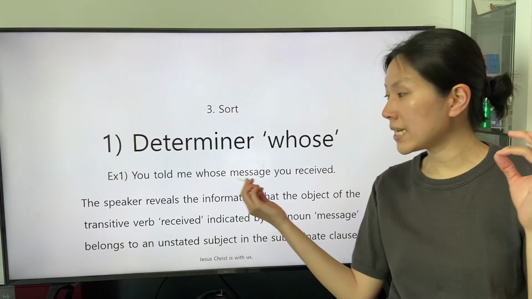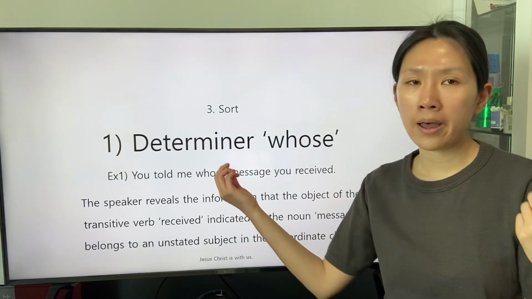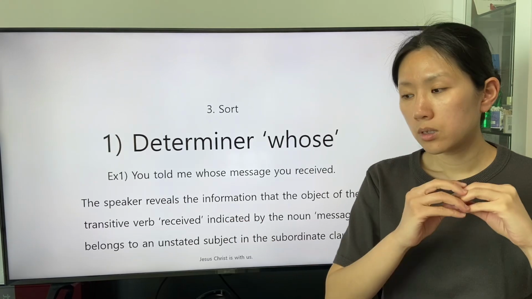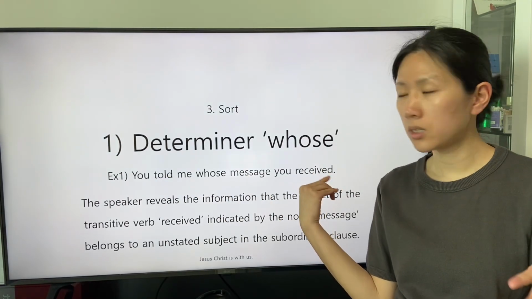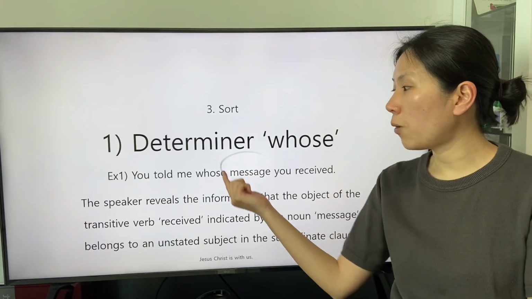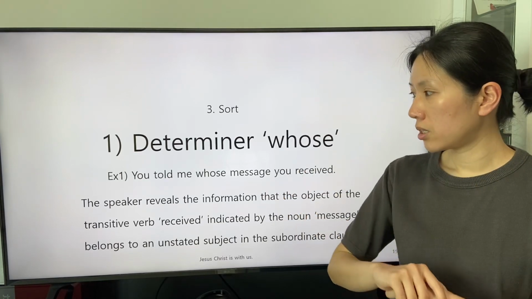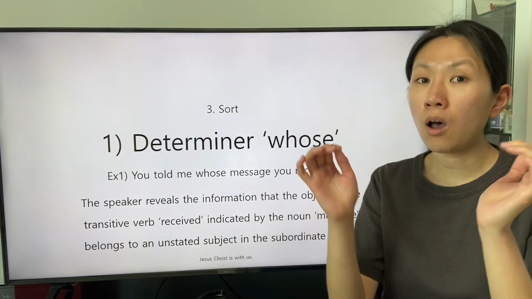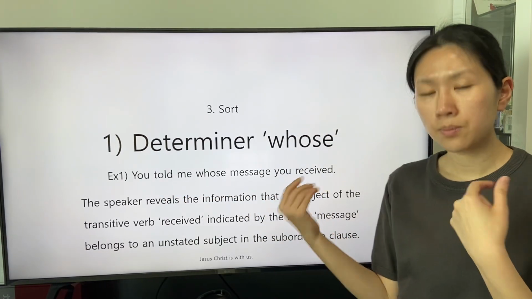The object indicated by the noun message is described by the determiner whose in the declarative statement. So the speaker reveals that the object indicated by the general noun message belongs to an unstated subject in the sentence.